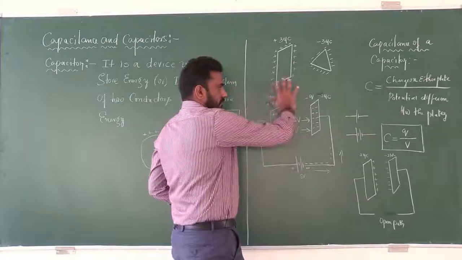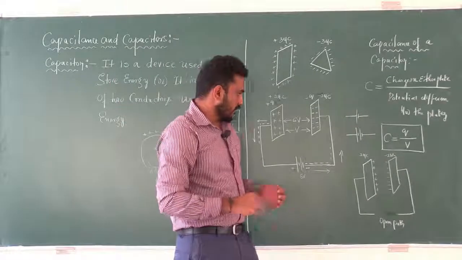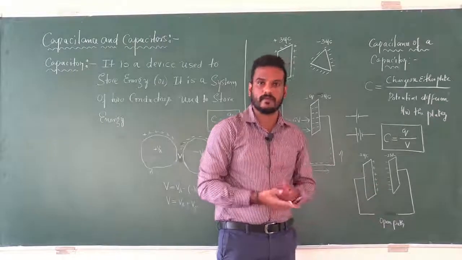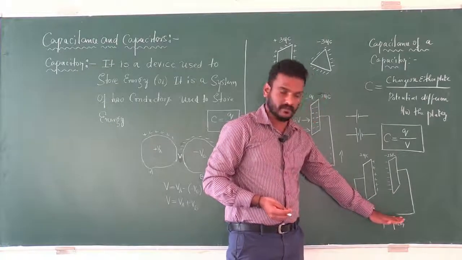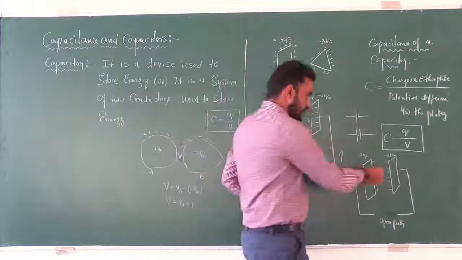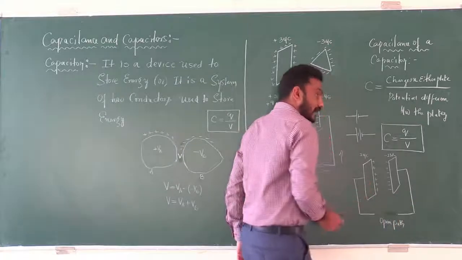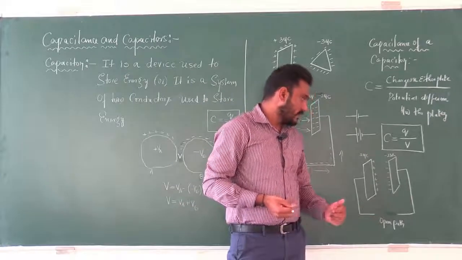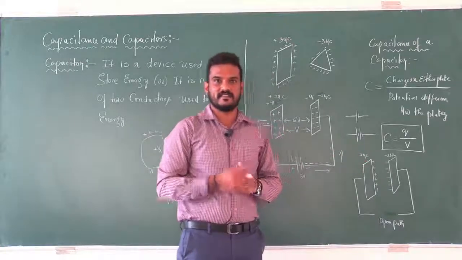After charging a capacitor, if you remove the battery, what will happen? Do these two charges get cancelled or vanish? What will happen? Let's see. If it is closed, if there is no open path, what will happen? The electrons get attracted towards the positive charges and they get neutralized. Since it is an open path, electrons are unable to move towards the positive charges. Then what will happen?